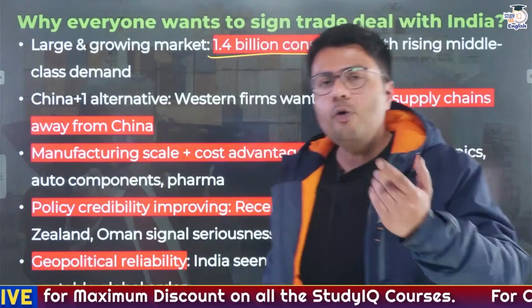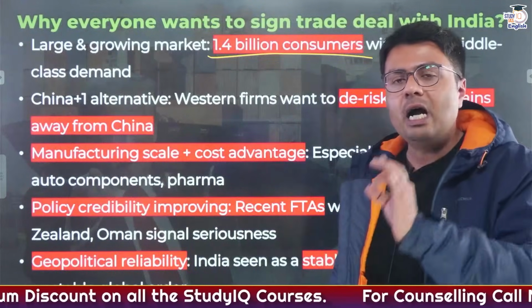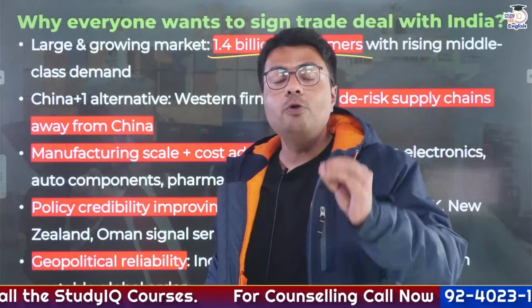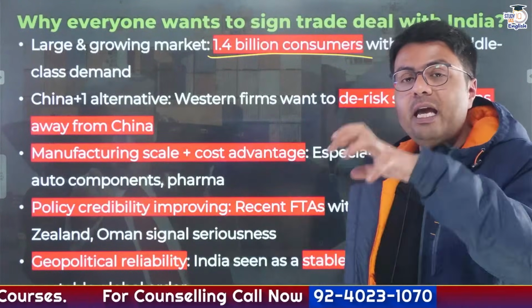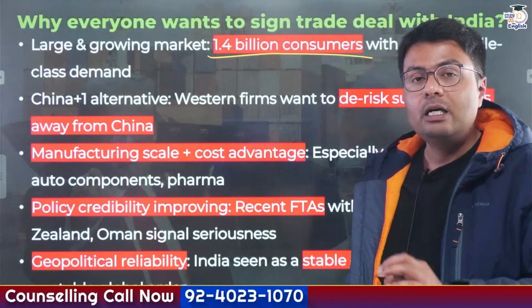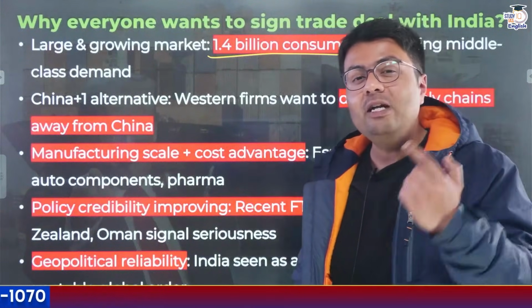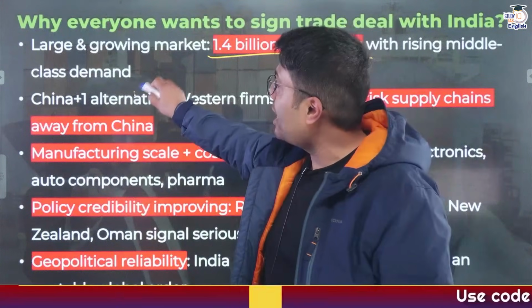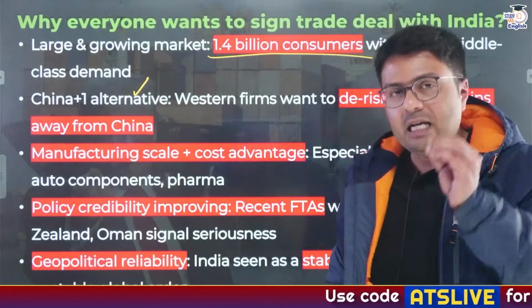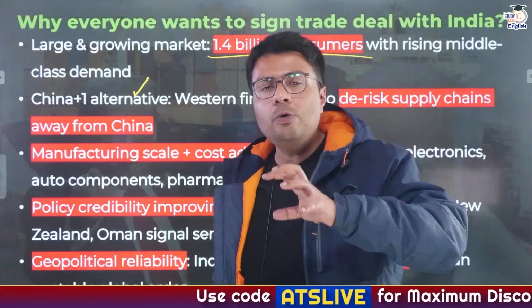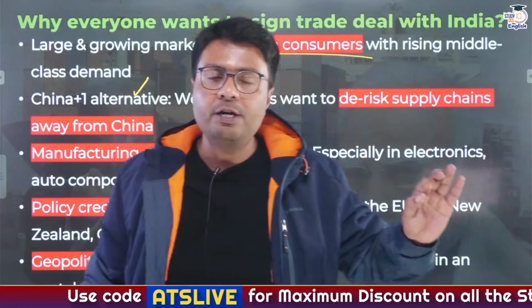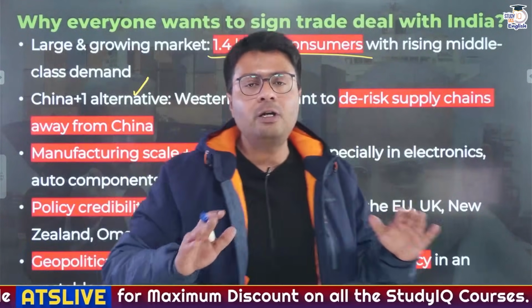Second, after the COVID-19 pandemic, when the world was under restrictions, people saw the risk when most of the economic work was going on in China. So the world after the COVID-19 pandemic became aware that they need to find an alternative to China, called the China plus one strategy. Under this strategy, the firms would want to relocate some of their manufacturing units to other countries so as to reduce their dependency on China.